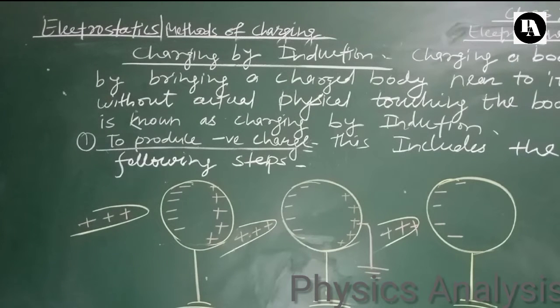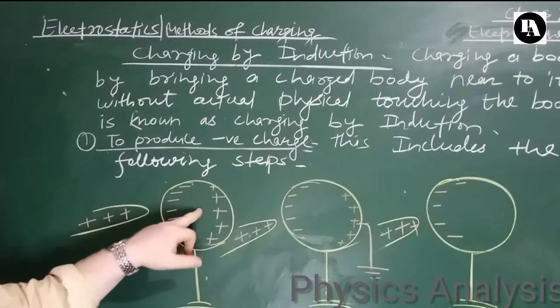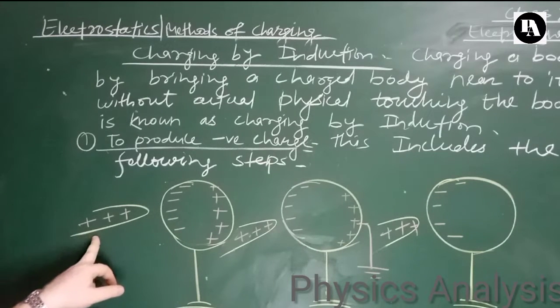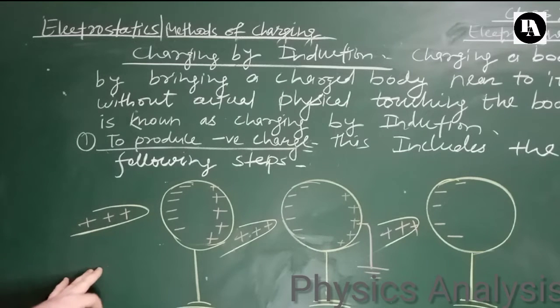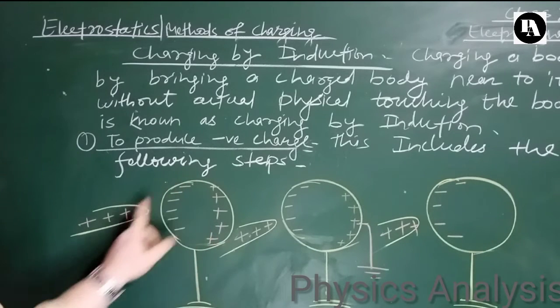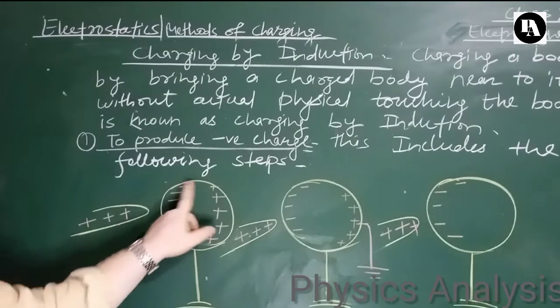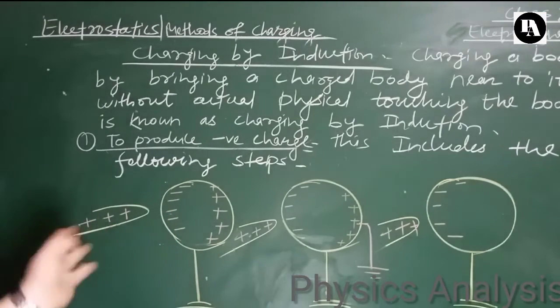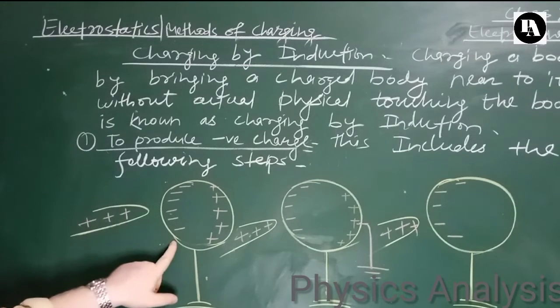A metallic sphere is placed on an insulating stand and one positively charged rod is brought near to it. Now what we see, free electrons are getting attracted toward this positive charge.